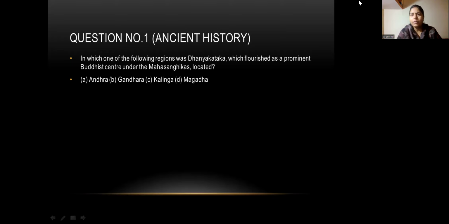Okay, if you see the question, every year UPSC has asked questions based on Buddhism and Jainism. UPSC even asks in an alternating manner. Like in one year they asked a question on Buddhism, in the next year they asked a question on Jainism, right? So last year they asked a question from Buddhism, and this is related to Dhanyakataka.